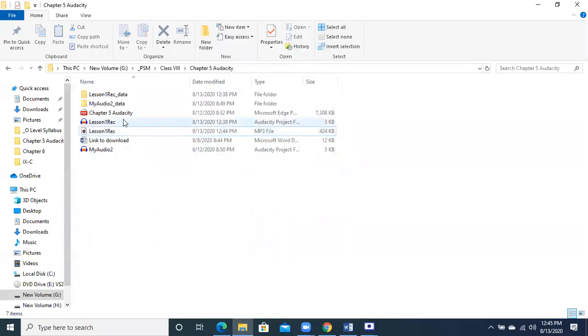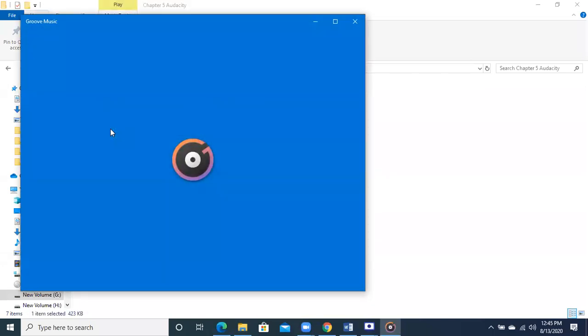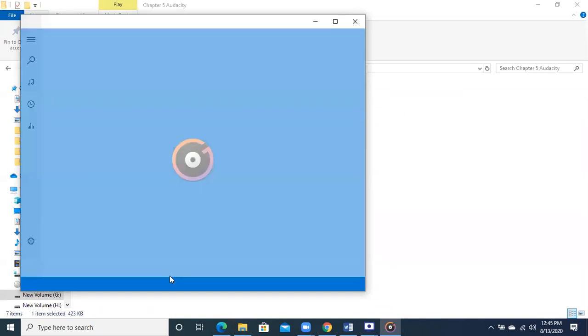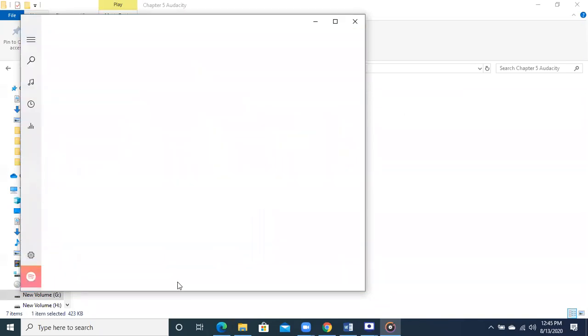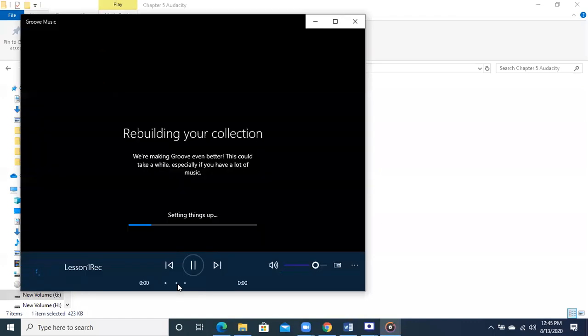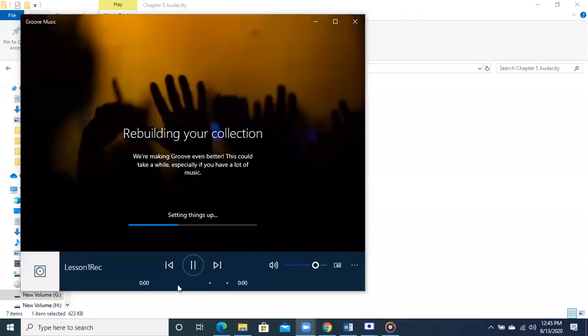Achha ji. Now when I click on it, it can be opened in the VLC player. It can be opened with the TV and audio application of Windows. Just like right now it is open in the TV and audio application. ये TV and audio application में open हो गई. ठीक है? It is running right now.